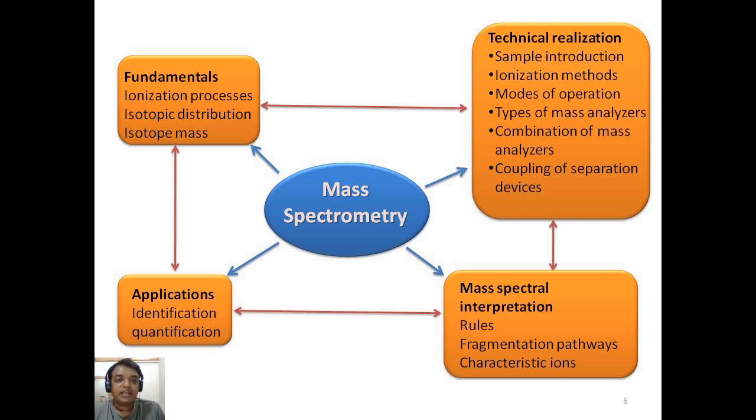Then we can go for technical realization, in which a technician should know how to operate the mass spectrometer, as well as which kind of compound should be used to easily and very accurately obtain a spectra with proper fragmentation patterns. Guys, fragmentation is again a very important part of mass spectrometry. So generally when the molecule is fragmented, it is converted from parent ion to daughter ion and daughter ion to fragment ions.